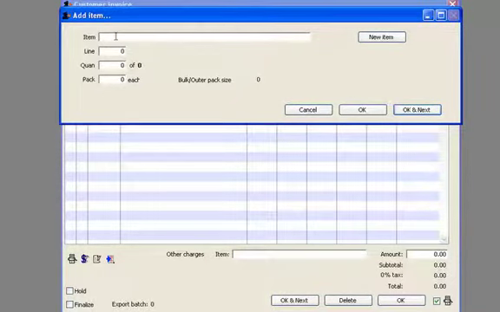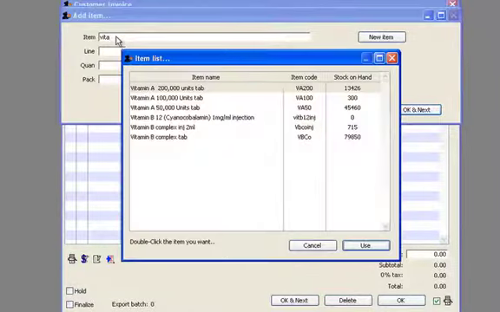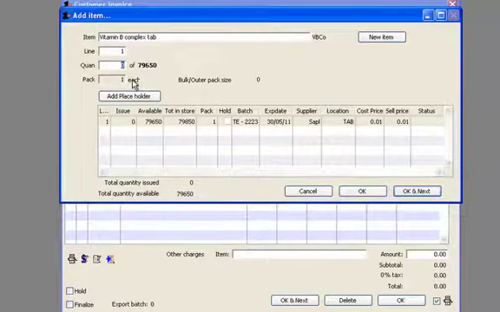Vitamin B complex tablets, VITA is entered, tab is pressed, the item highlighted, and the quantity entered, 100 in this case.